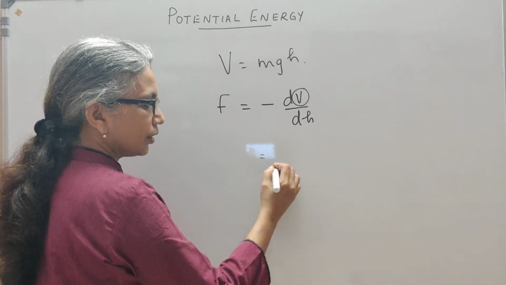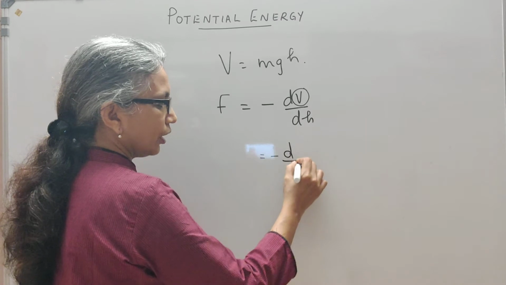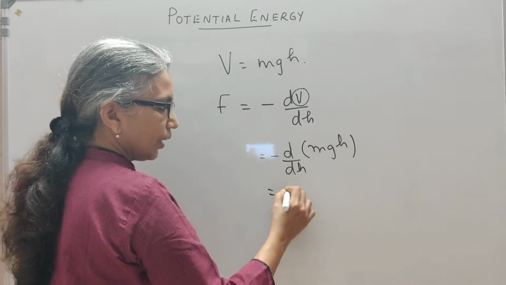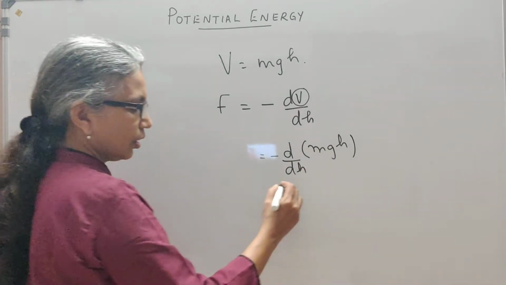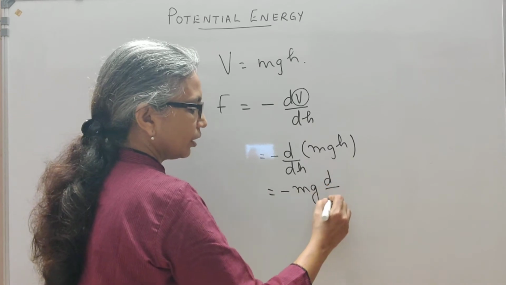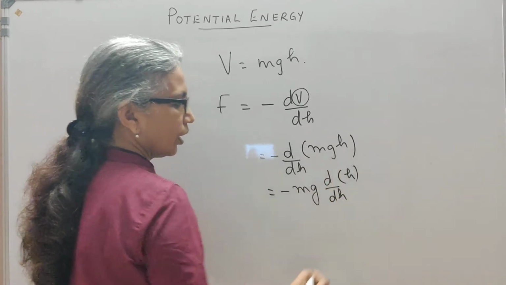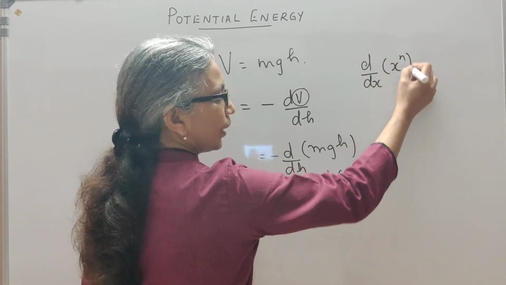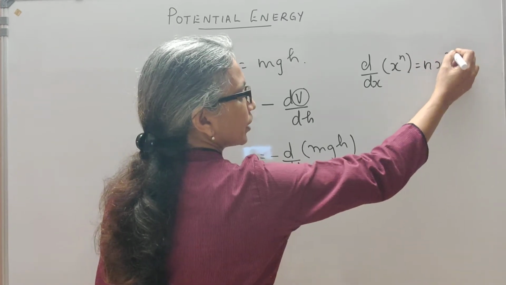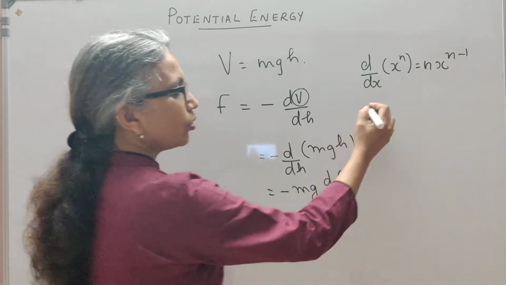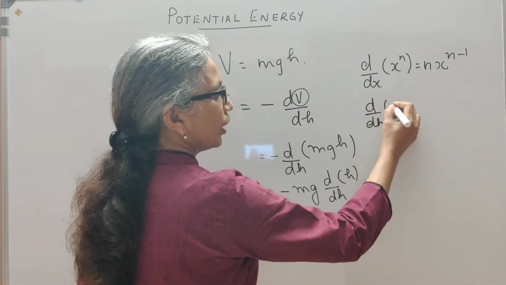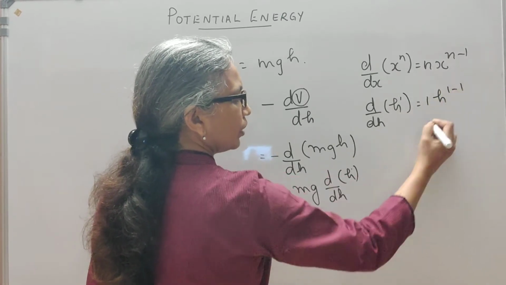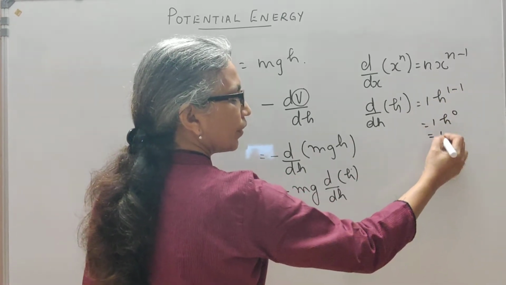Let me show you how. This is minus d by dh of V, which is mgh. That means minus mass, and g being a constant, we may take it out: d by dh of h. I've already taught you that d by dx of x raised to n is equal to n into x raised to n minus 1, right? So d by dh of h here, power 1, should be equal to 1 into h raised to 1 minus 1, which is 1 into h raised to 0, that is 1.